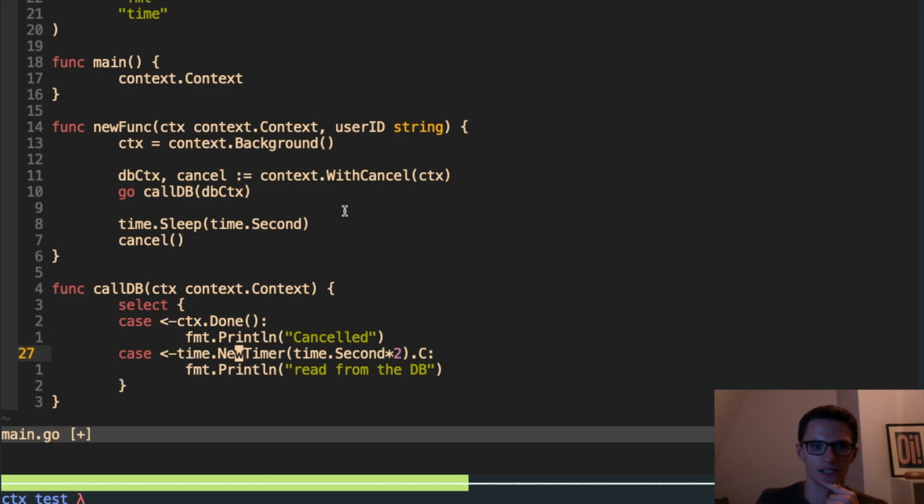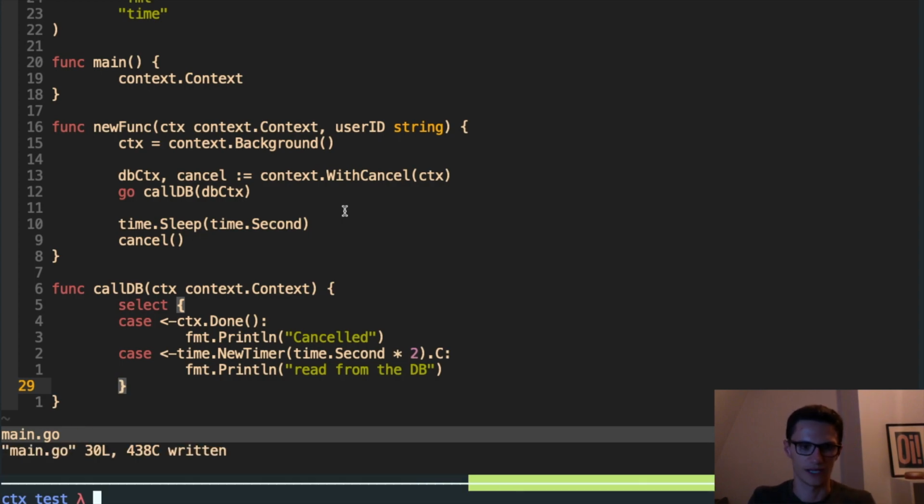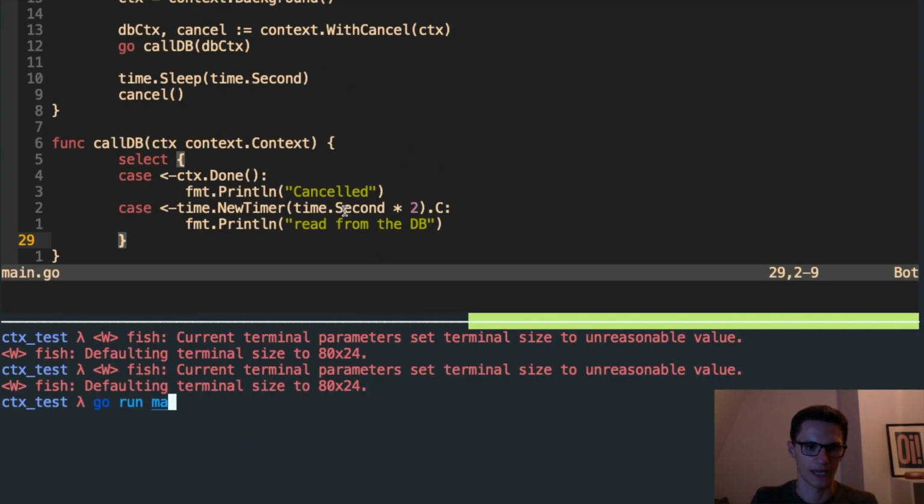We're going to listen for the done channel, and we're also going to wait for our database call to return, and the select will return on whichever happens first. So if the cancellation happens before our database returns, we'll see that we got a cancelled message. Otherwise, we'll get a read from the database message. So let's save that and run this and see what we get.